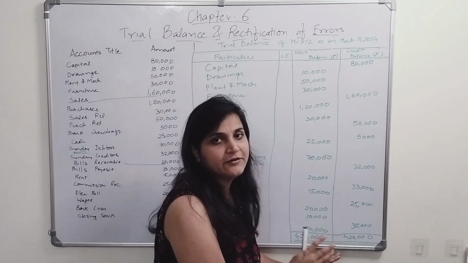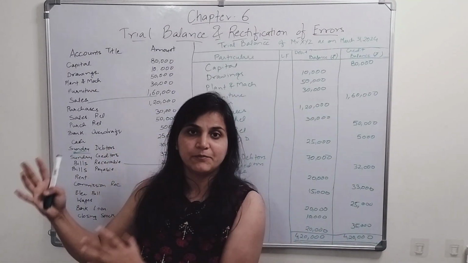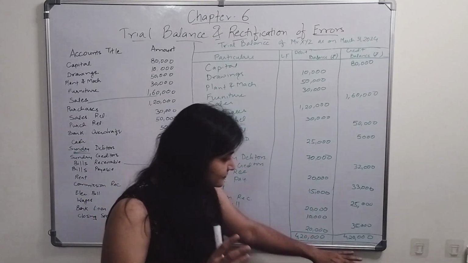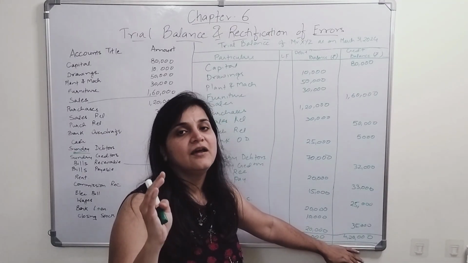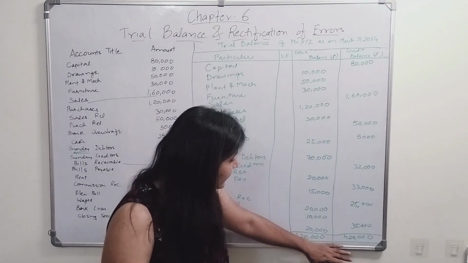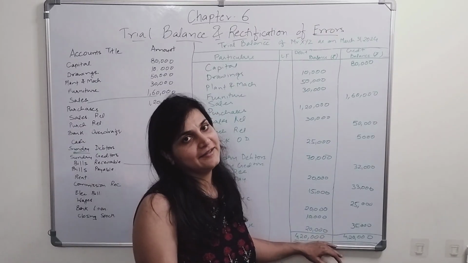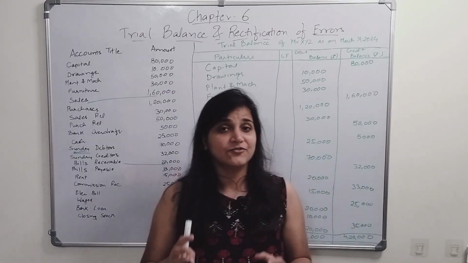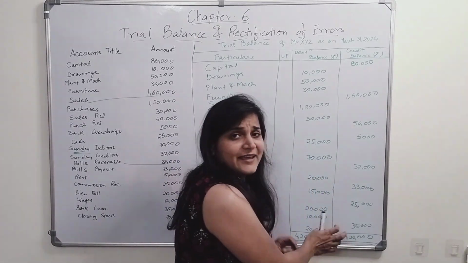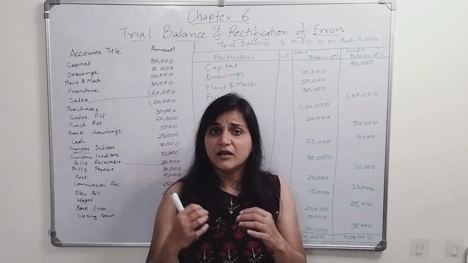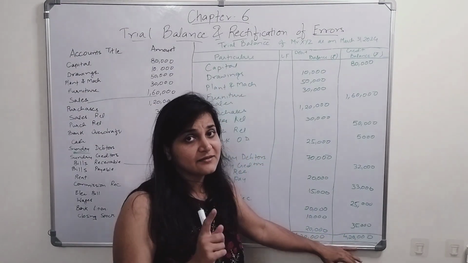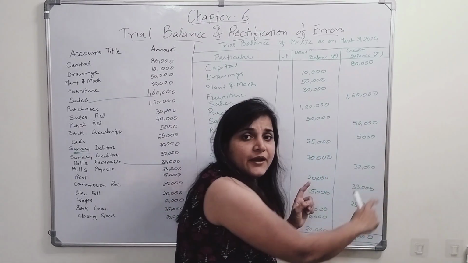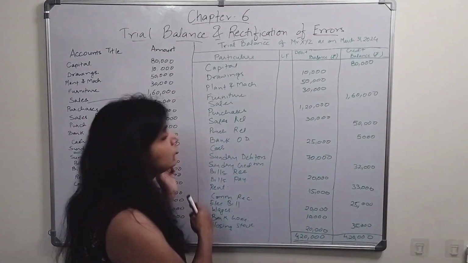Oh wow, our trial balance has tallied. That means when we prepare the financial statements, our balance sheet will also get tallied. But there are certain chances of errors which we are going to discuss later, but this gives a sense of security that our trial balance has tallied. If this doesn't get tallied, that means there is some error we have committed. When we prepare this, we are able to locate those errors.